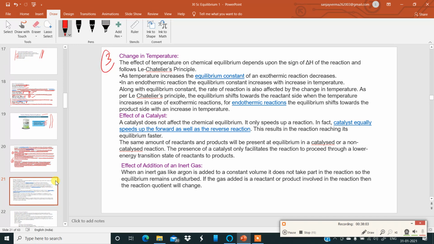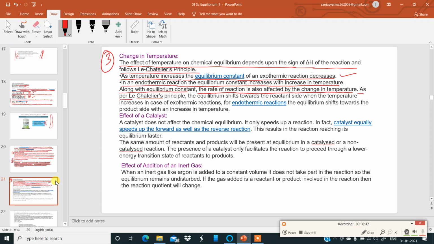Next one is change in temperature. The effect of temperature on chemical equilibrium depends upon the sign of delta H, enthalpy of the reaction, and follows Le Chatelier's principle. As temperature increases, the equilibrium constant of an exothermic reaction decreases. Remember this. It becomes less. In an endothermic reaction, the equilibrium constant increases with increase in temperature. Along with equilibrium constant, the rate of the reaction is also affected by the change in temperature.